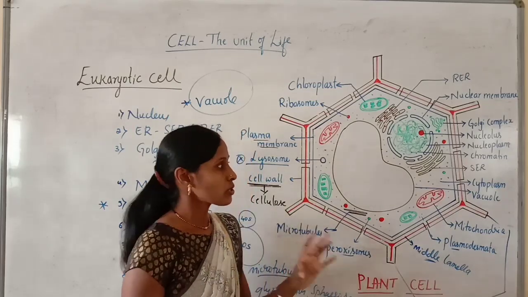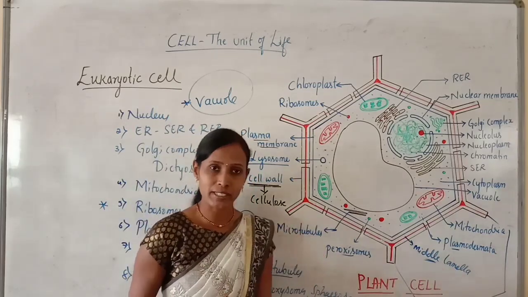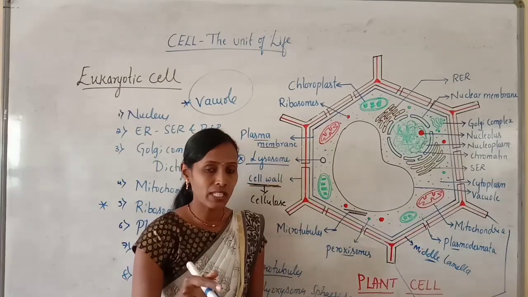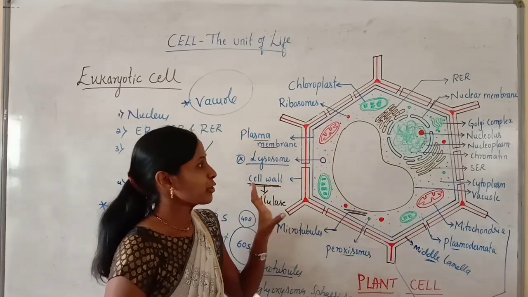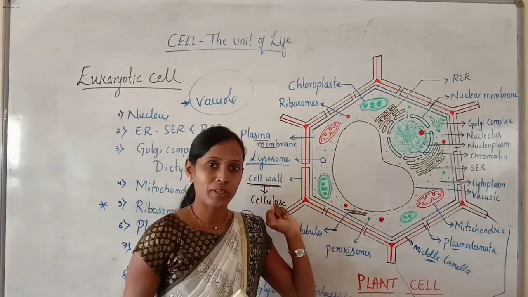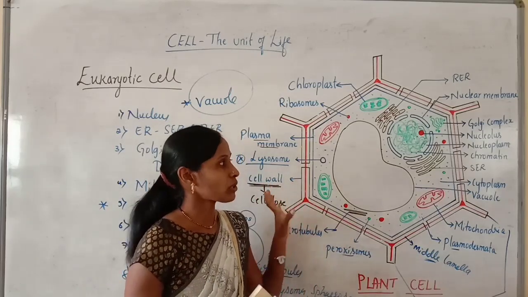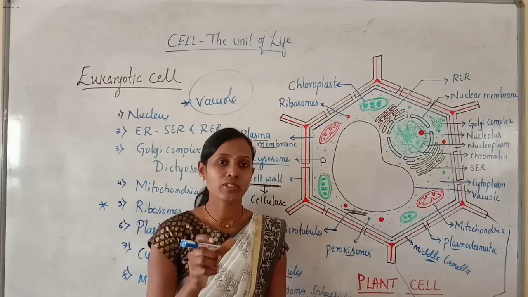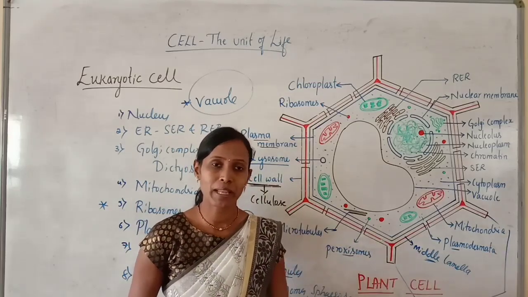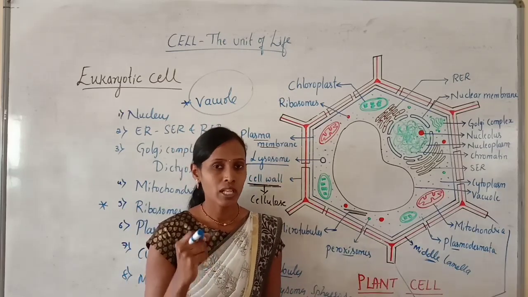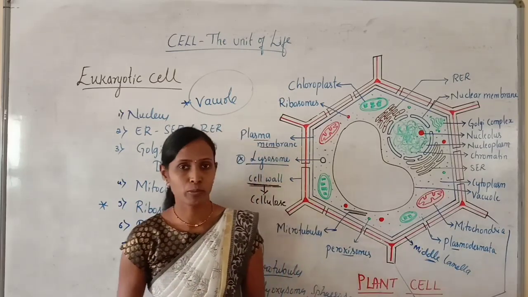So this completes the plant cell, and in the next class we will be discussing the animal cell. You should draw this diagram very neatly, and you should note down all the points and whatever structures are present only in plant cell, or what are the characteristic features of plant cell, everything you need to list out. So in the next class we will talk about the animal cell.